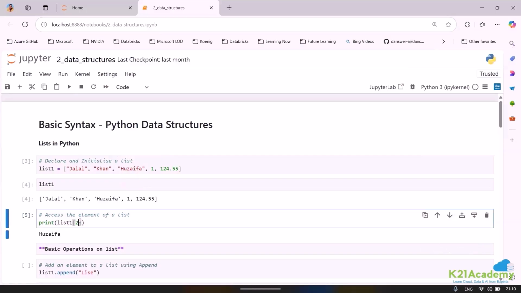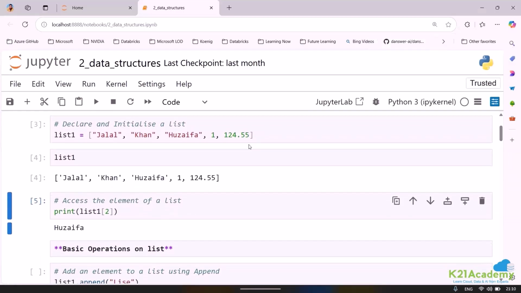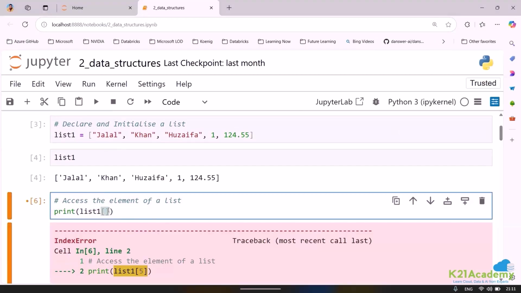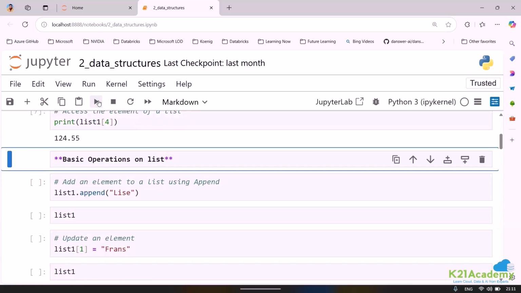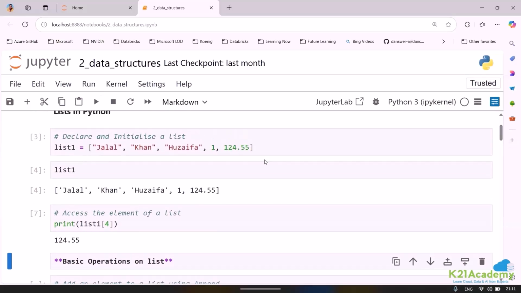Now my question to all of you is, help me understand, if I want to extract 124.55, what should be the value? What should be the order? So what do we need to specify? 4. Okay, now this is where we were able to extract. Similarly, if I want to extract from Huzaifa till 124.55, what should be the value?